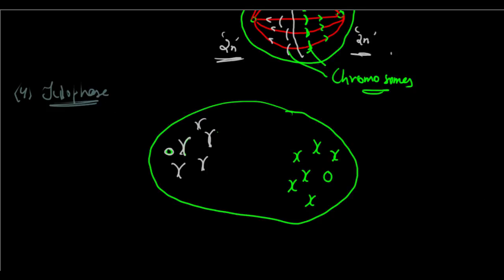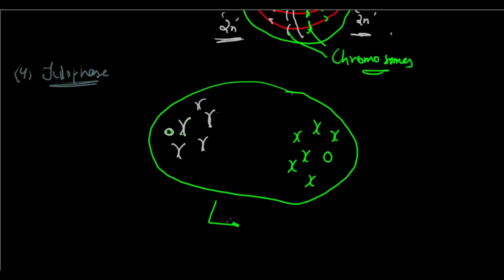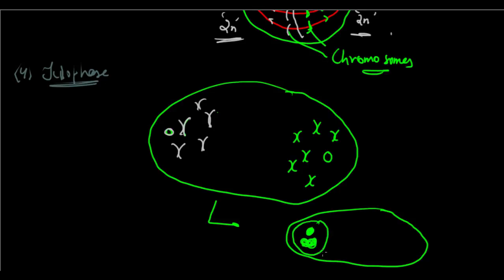What happens after this is that now each of the two starts forming their own nucleus. So if you look here, you have the nucleolus appearing back, and these chromosomes now start decondensing back to chromatin material, and they form one individual nucleus. The same goes for the other.